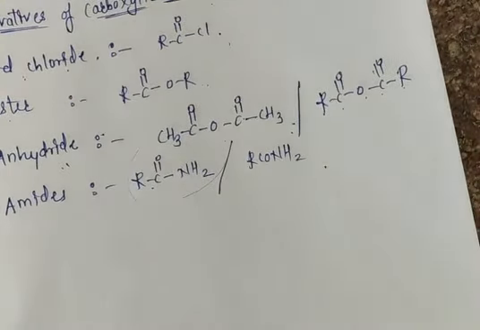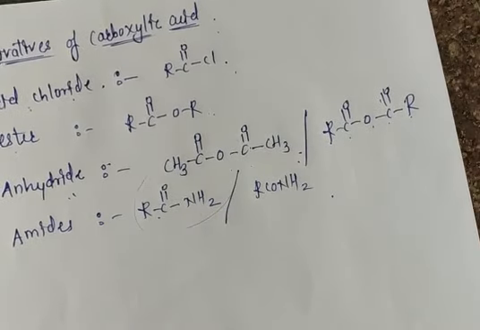Now, if in a given organic compound there is a presence of an acidic group, suppose we are given any organic compound, like I told, if the organic compound contains carboxylic acid, how should we give the name. Same way, if there is a presence of an acid chloride in a given organic compound, how can we give a name to that particular organic compound. Suppose we have here acid chloride. So first we'll discuss the acid chloride. The general formula will be RC double bond O Cl. Okay. So now here